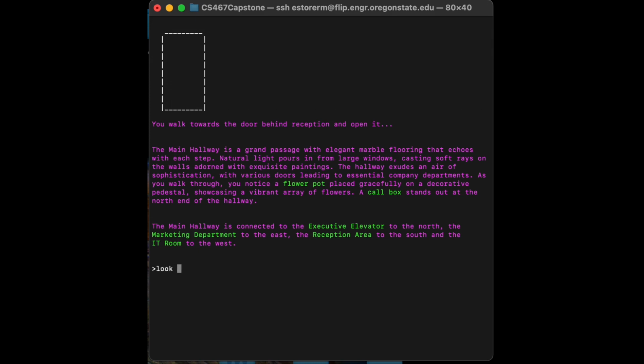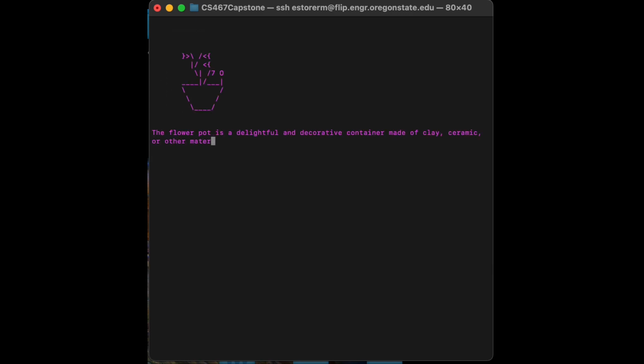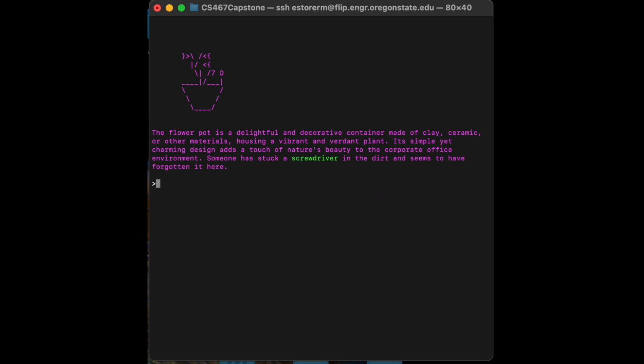Let's look at the flower pot. So in some of these items, we've hidden other items. In this case, you get a little ASCII art for the flower pot, and we have a screwdriver, which we can look at.